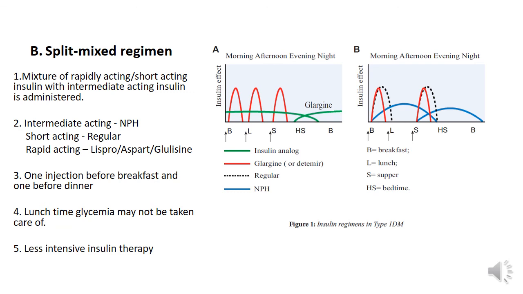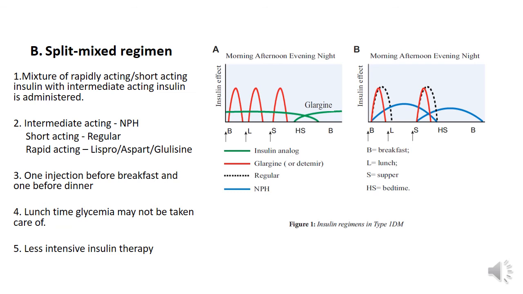Now figure B shows what is called the split mixed regimen. That means I give a mixture of insulin preparations, one before breakfast and one before dinner. This mixture consists of an intermediate acting insulin preparation, usually isophane. The other component is either short acting insulin or rapidly acting insulin. So I calculate the daily dose and I give one injection before breakfast and one injection before dinner.